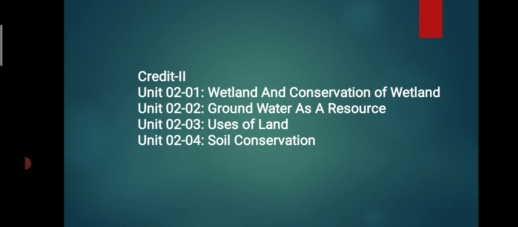We have completed first credit. Today we are going to start credit number 2. In that, unit number first, wetland and the conservation of a wetland. Today we are going to see this chapter, or this content of your syllabus.